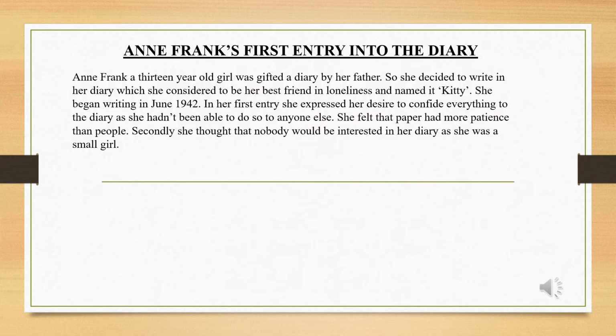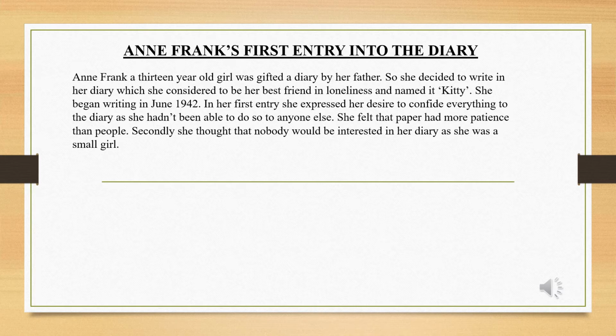Anne Frank's first entry into the diary. Anne Frank, a 13-year-old girl, was gifted a diary by her father, so she decided to write in her diary, which she considered to be her best friend in loneliness, and named it Kitty. She began writing in June 1942. In her first entry, she expressed her desire to confide everything to the diary as she had not been able to do so to anyone else.